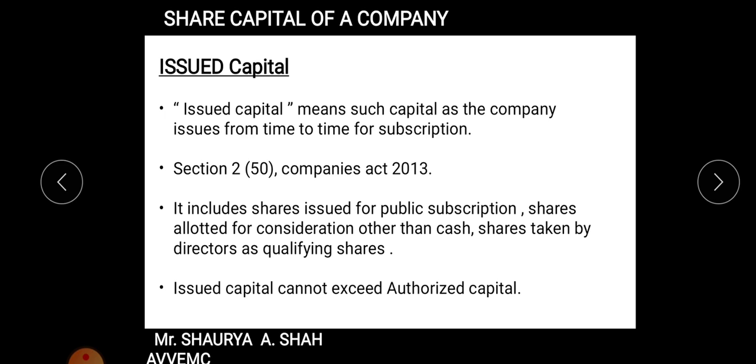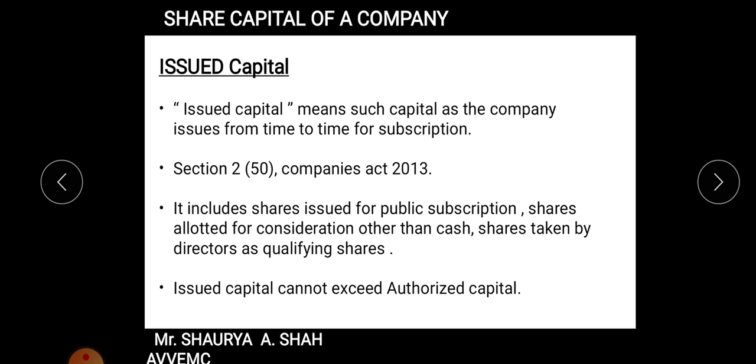So out of the total example which I gave you, 10 lakh shares of 10 rupees each, my issued capital may be less than 10 lakh, right? For example, I have issued only 5 lakh shares for public subscription. It can be either through IPO, that is initial public offering, or through any other measures you are selling it to public, fine. So that is known as issued capital, the number of shares. For example, I am selling 5 lakh shares of 10 rupees each to people, right? So what is my issued capital, students? Issued capital is 5 lakh into 10 rupees, right? So that is 50 lakh rupees. That is my issued capital.